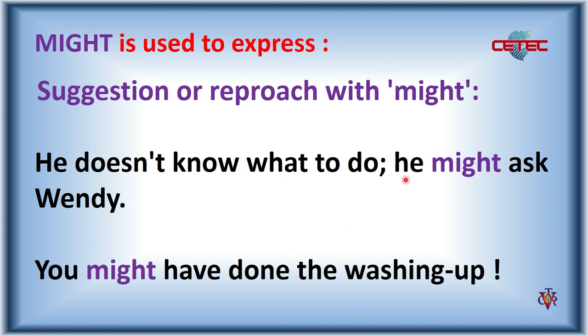Here, positive, he might ask Wendy. So that means it's used to express a suggestion, but it's not 100% a suggestion. You may have done the washing up, so probably can be an uncertain time to do this activity.